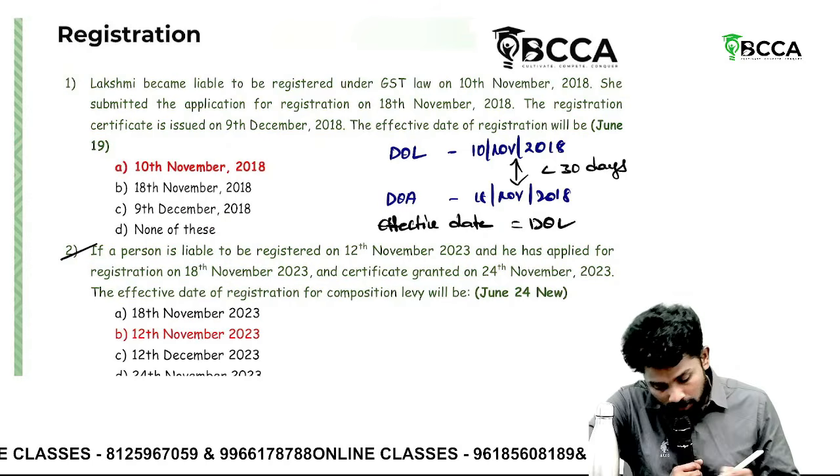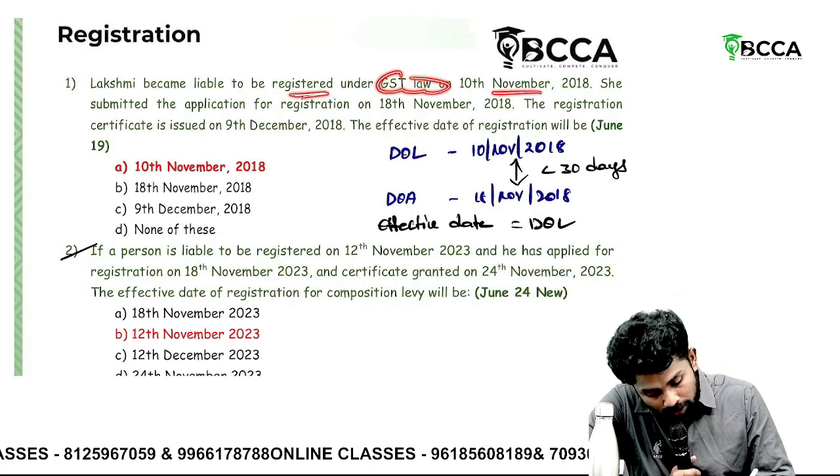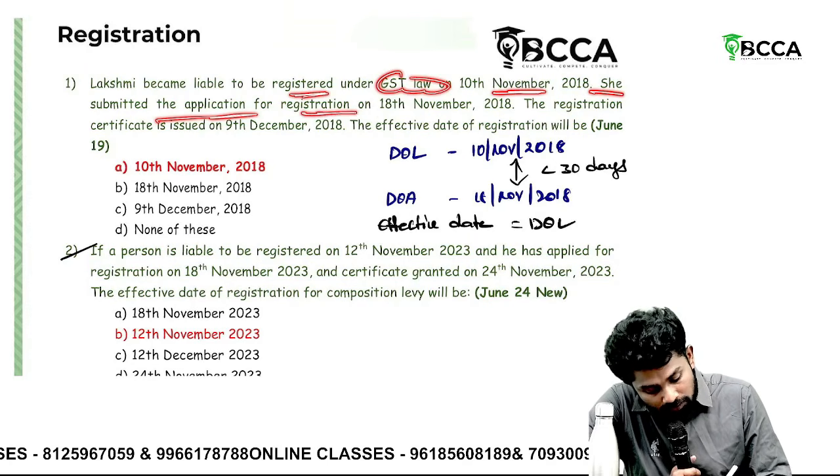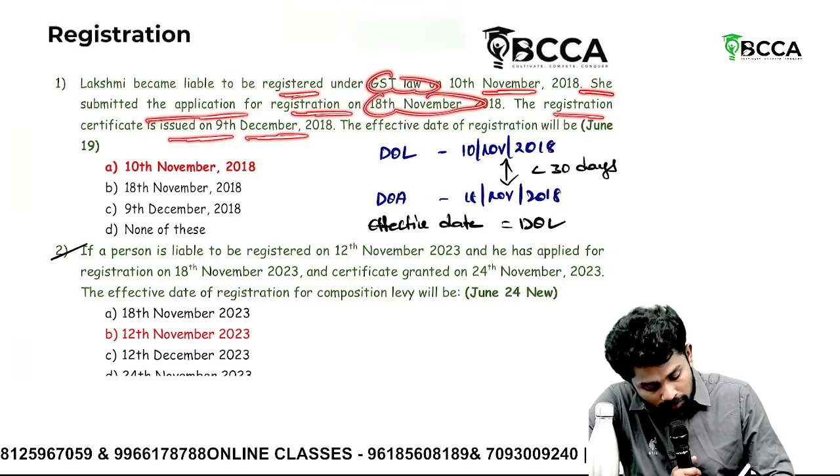So, Lakshmi became liable to be registered under GST law on 10th November. She submitted the application for registration on 18th November. The registration certificate is issued on 9th December. What is the effective date?